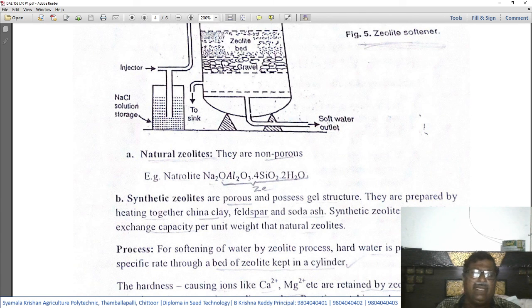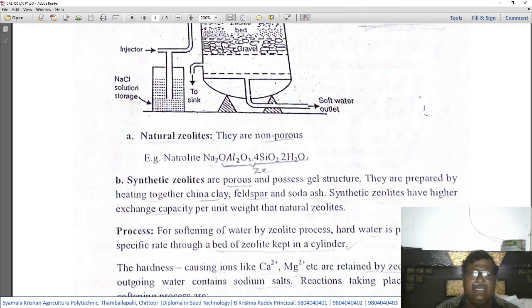They are prepared by heating together china clay, feldspar, and soda ash. These three things, when heated at a higher temperature, give you the synthetic zeolites. Synthetic zeolites have a higher exchange capacity per unit weight than natural zeolites have. That means these synthetic zeolites are more efficient compared to the natural zeolites.